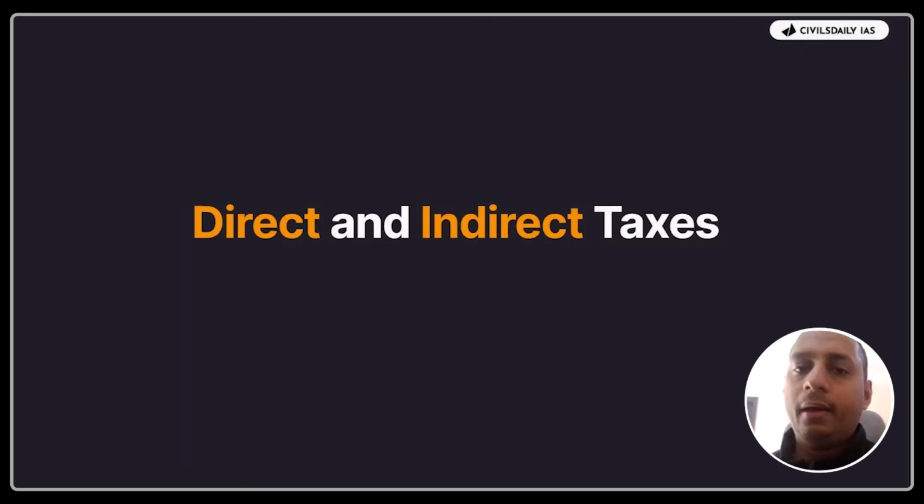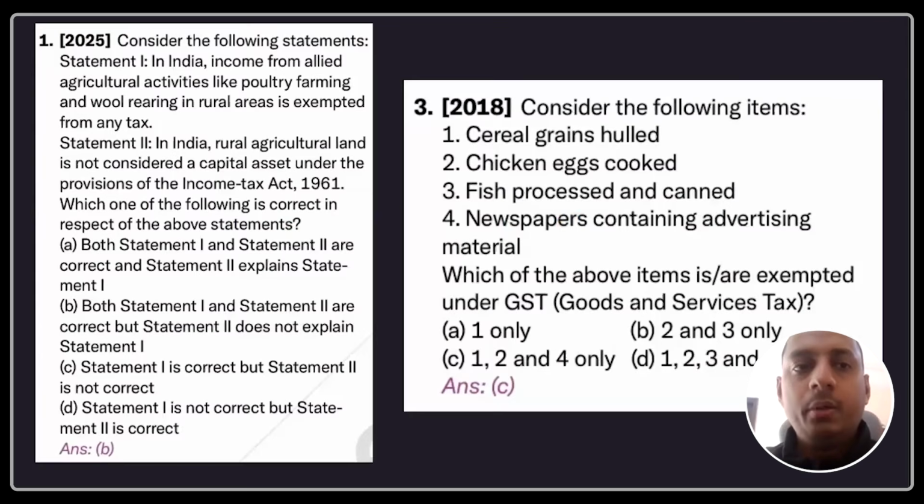Now, regarding direct and indirect taxes, in 2025, UPSC asked a question regarding the income from allied agricultural activities. I would say this was something which you could have solved logically, right? Because in India, income from allied agricultural activities like pottery is exempted from any tax. Now, if UPSC wanted to make it a very general statement, UPSC could have said that it is exempted from tax. Now, why any tax? Any is something very extreme, right?